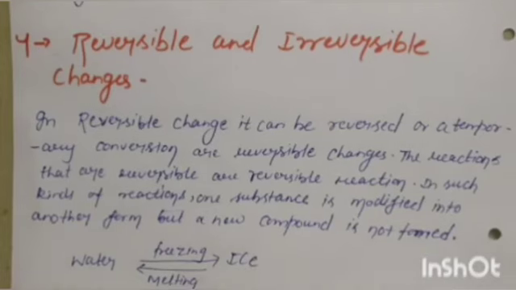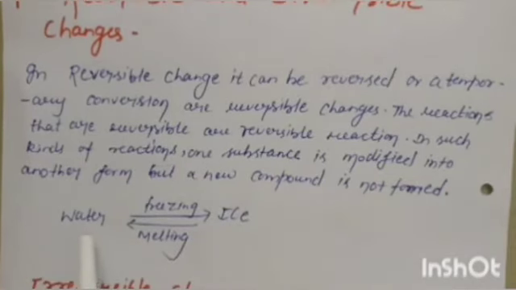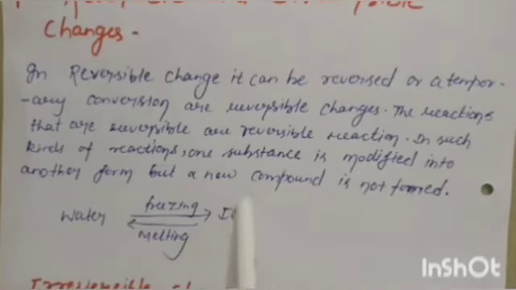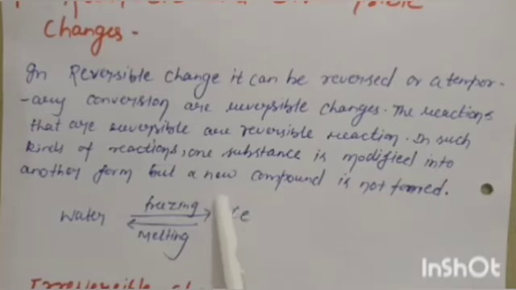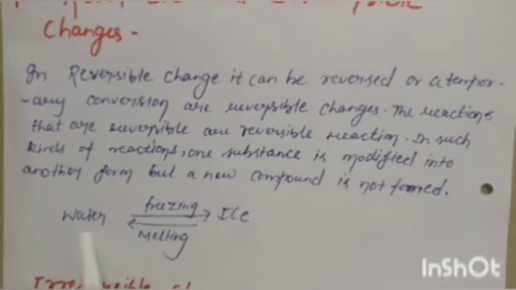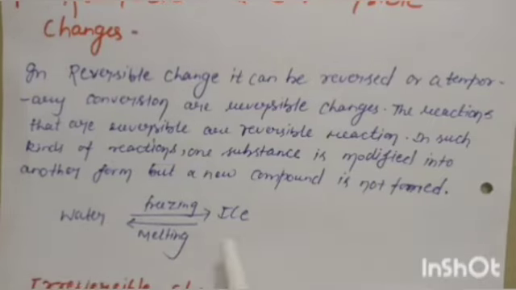Okay? For example, water. When we put some water into the freezer or the refrigerator, it will turn into ice. And again, if we melt this ice, what will happen? This ice melts and changes back into the original form, that is water. This is a reversible reaction.